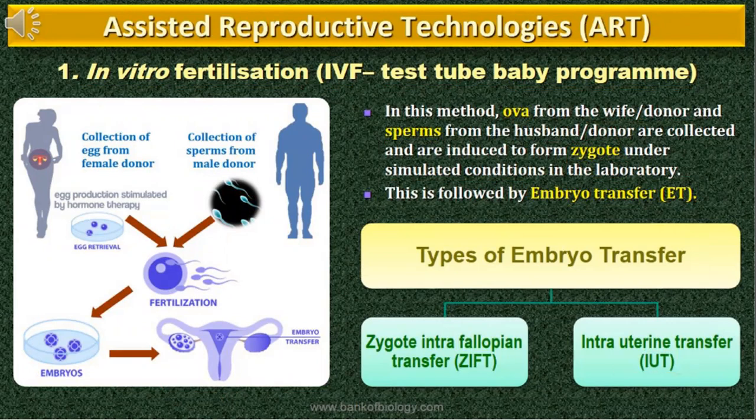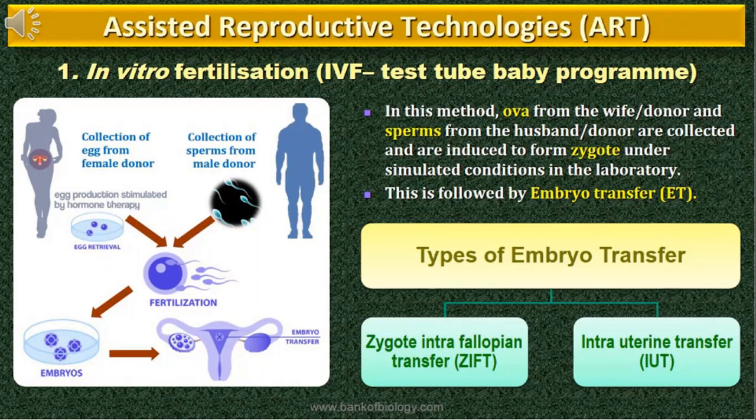I hope this might be the confusion of the majority of you. What is the difference between IVF and ZIFT, IUT, all these things? Guys, in vitro fertilization is the assisted reproductive technology. That is, ovum and sperms are collected from the female and male respectively, and they are induced to form a zygote under simulated conditions in the laboratory.